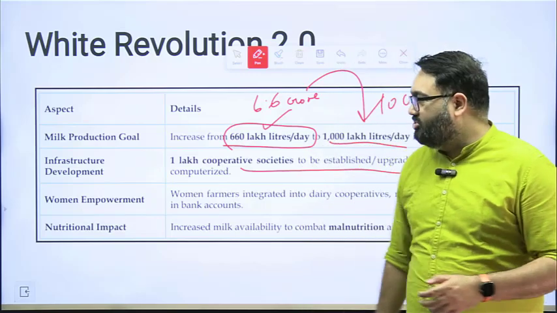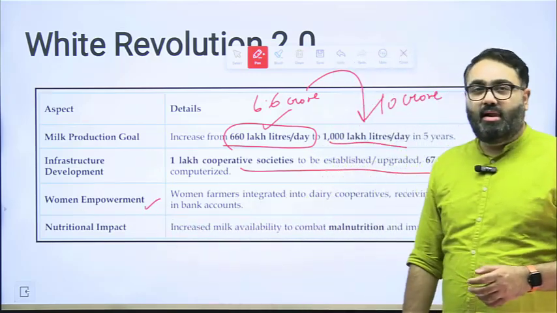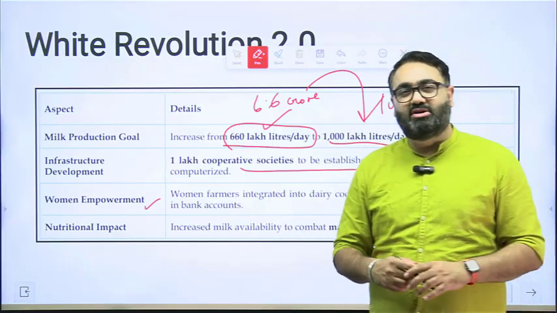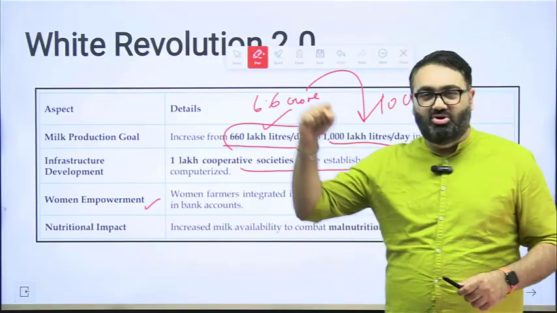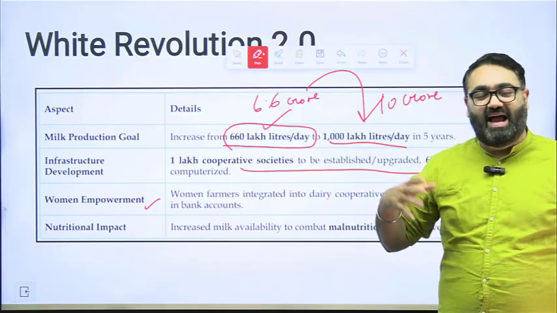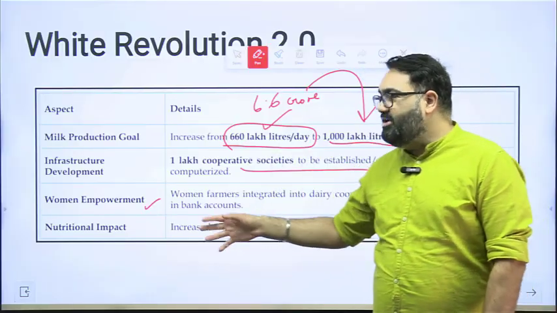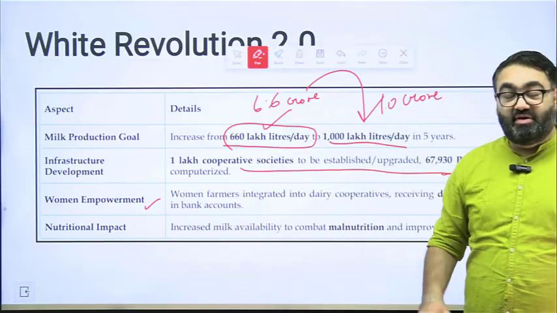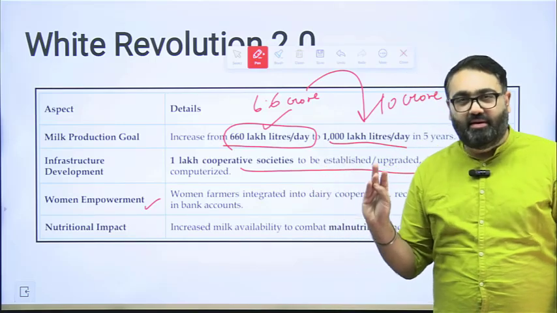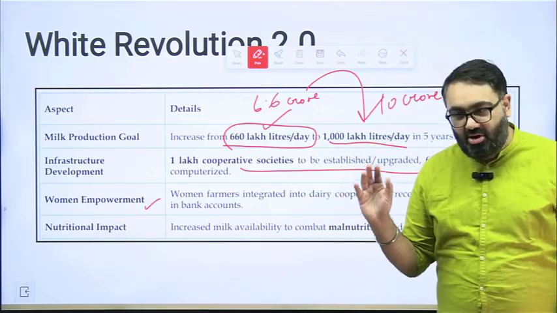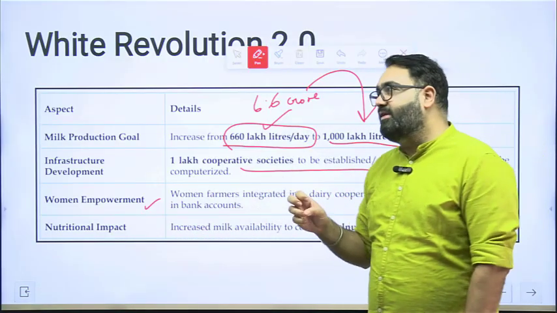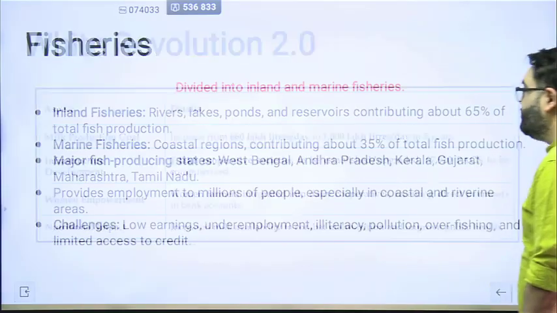The government of India has also been focusing on women empowerment, because a lot of women are employed in this sector. It is the women of the household who take up the responsibility of milking the cows, and they are the ones contributing to this entire area of production. So their income has increased and has a lot more potential to increase, along with the nutritional impact we had discussed. With one single successful idea, a lot can be achieved: empowerment of women, empowerment of farmers overall, empowerment of the rural economy, and better nutrition on the plate. This is why the government is so upbeat about the White Revolution and White Revolution 2.0.